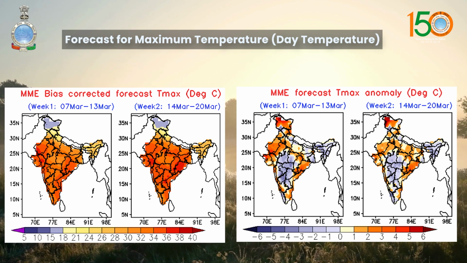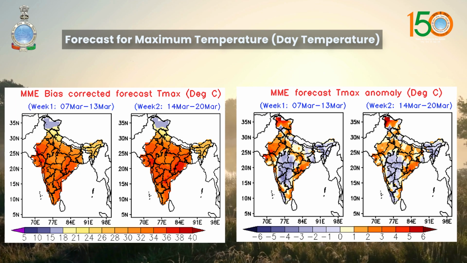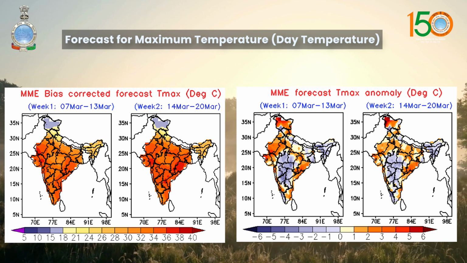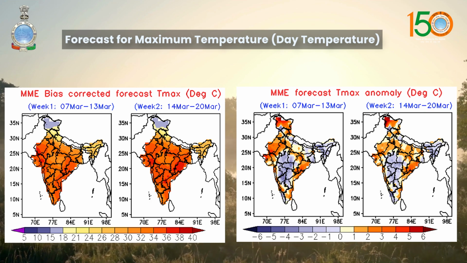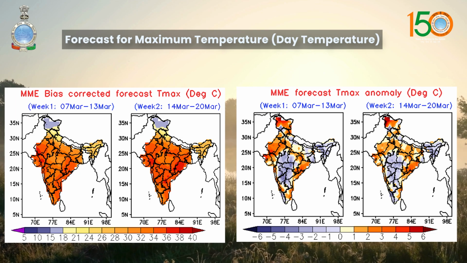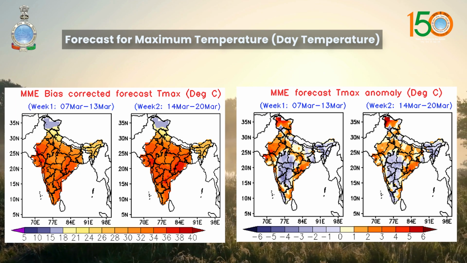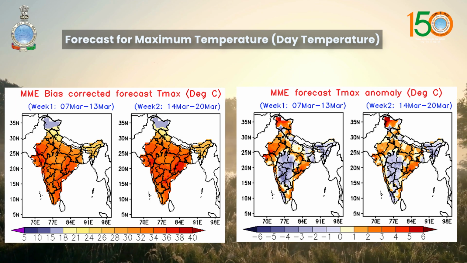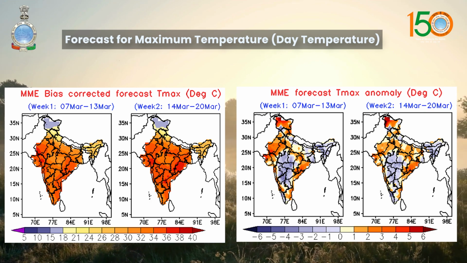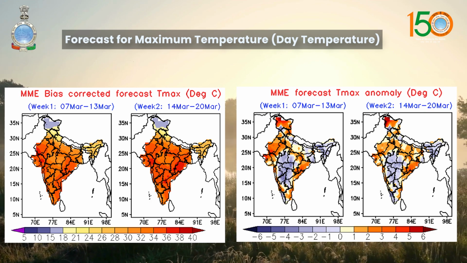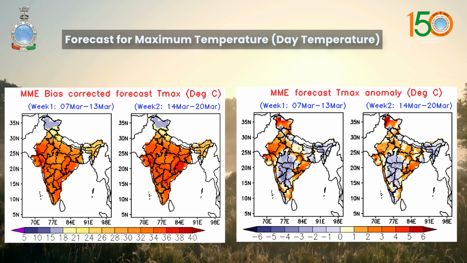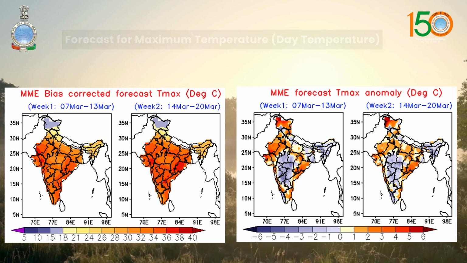Apart from that, no significant change in maximum temperatures is likely over East India during the next 2 days, and then a gradual rise is forecasted by 2 to 3 degrees centigrade. If you talk about Maharashtra, there is no significant change in maximum temperatures for the next 24 hours, but a gradual rise by 2 to 4 degrees centigrade is forecasted thereafter. For week 2, maximum temperatures are likely to be above normal by 2 to 3 degrees centigrade over many parts of northwest India, East India and along west and east coast of India. It is likely to be near normal or below normal over the rest of the country.